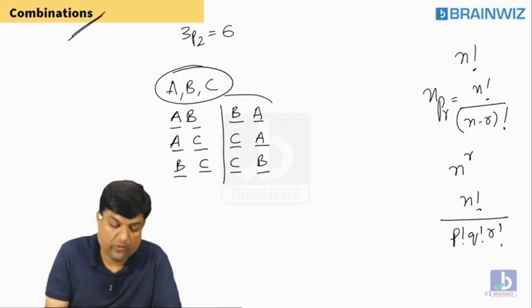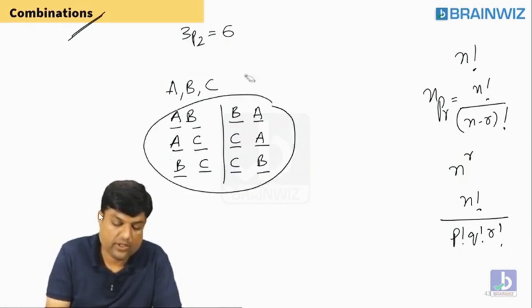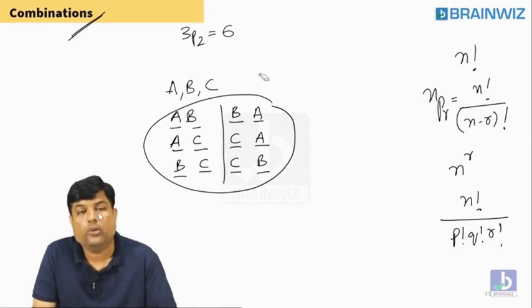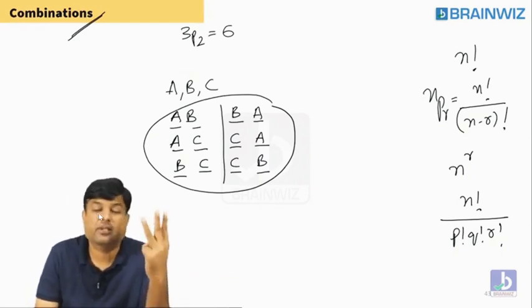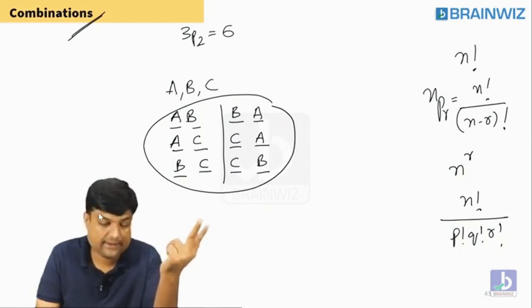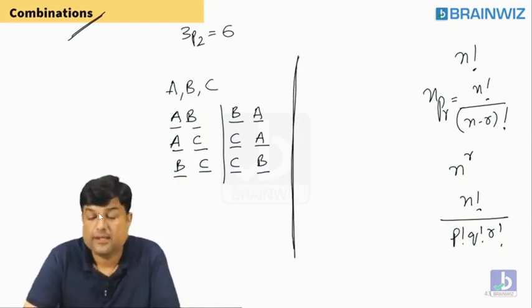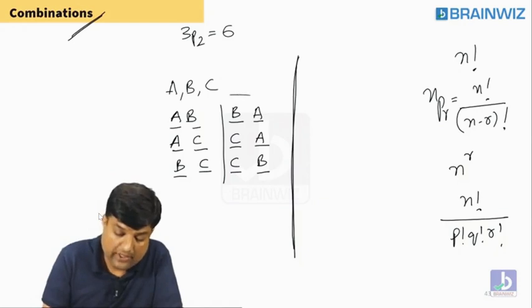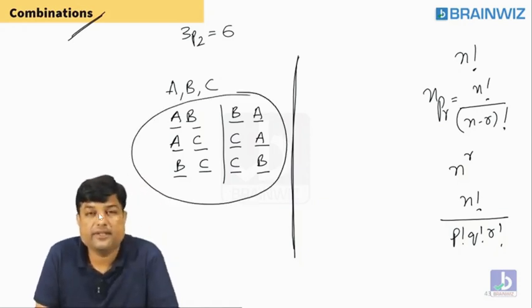Are you understanding, everybody? What is this we call, students? We call this as what? Arrangements. How many ways two people can be arranged from 3? 3P2. That is, 3P2 value is 3 into 2, that is 6. Yes. Okay, so same three people we are selecting, we are getting arrangement, it is 3P2.